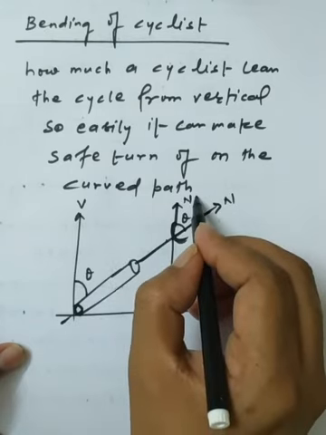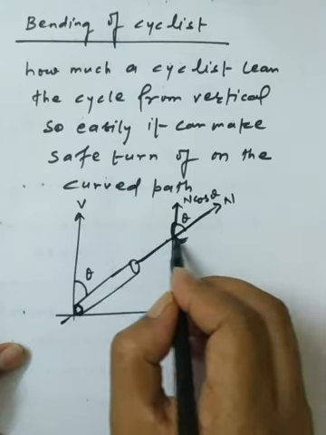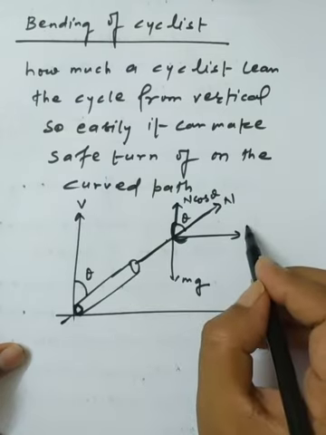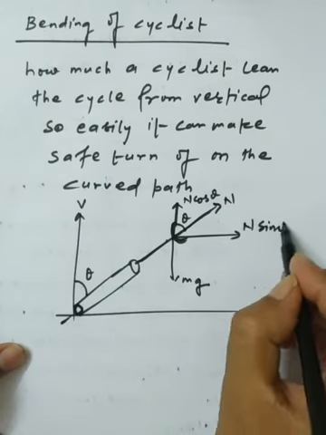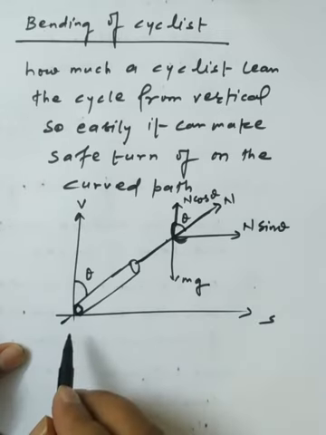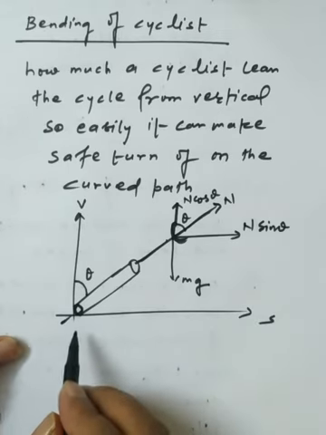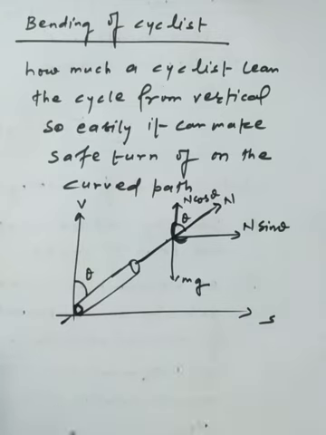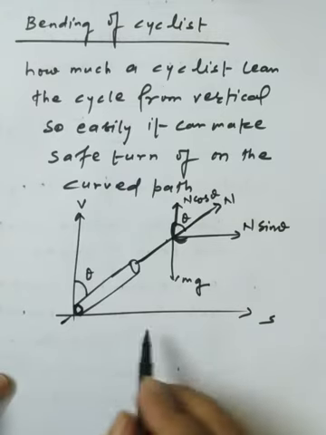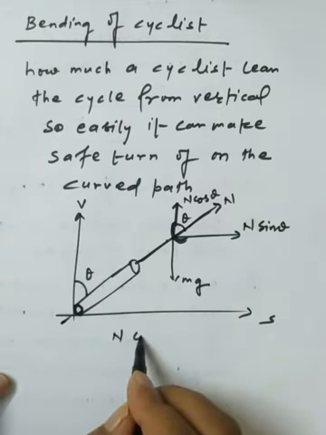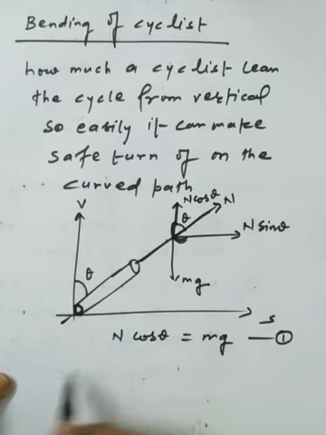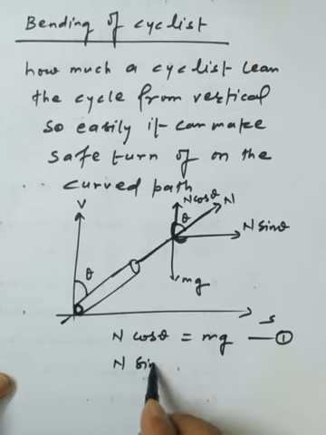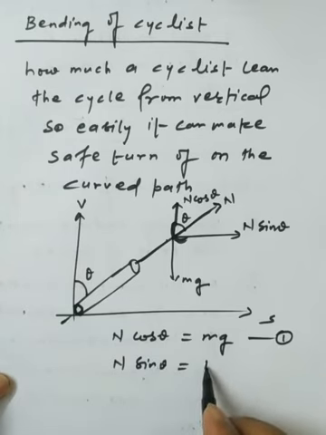The component of the normal reaction along the horizontal direction is N sin theta, which develops the necessary centripetal force. So N cos theta balances mg, this is the first equation, and N sin theta provides the centripetal force, that is mv square upon r.